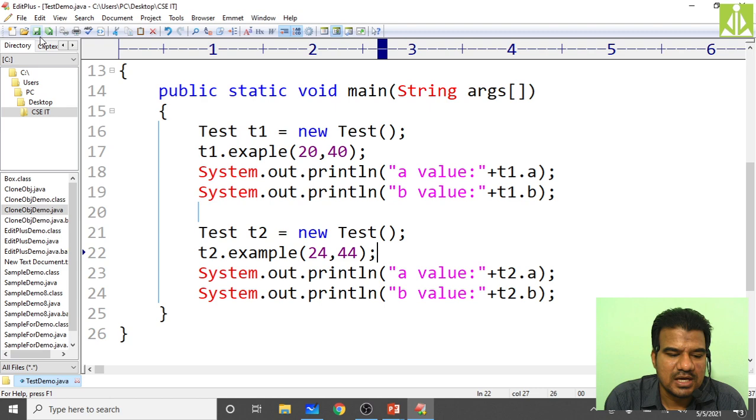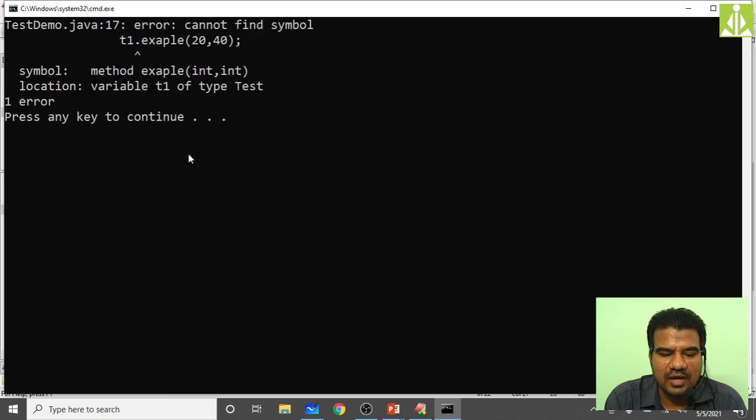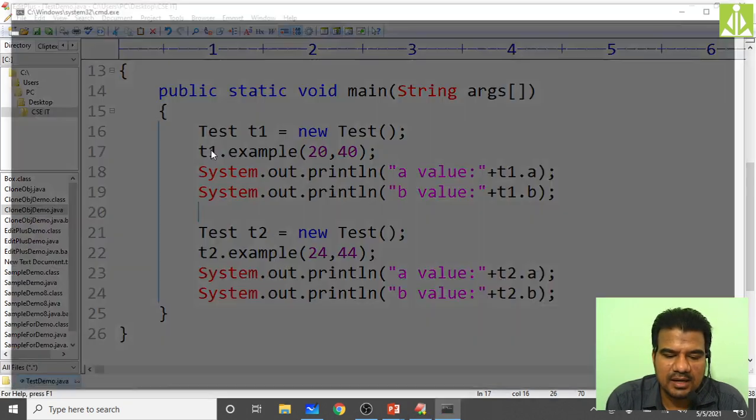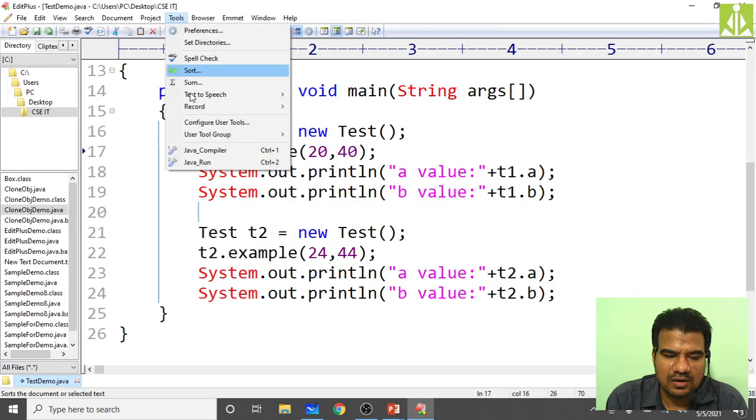Like this we passed. Now save the program. Tools, compile. Just check what it will give. Error: can't find symbol. Not T1, example. Here you can see I misspelled the method name, example. Where is it? Here. Example. Okay, now save it. Tools, compile. Success. Now run it.